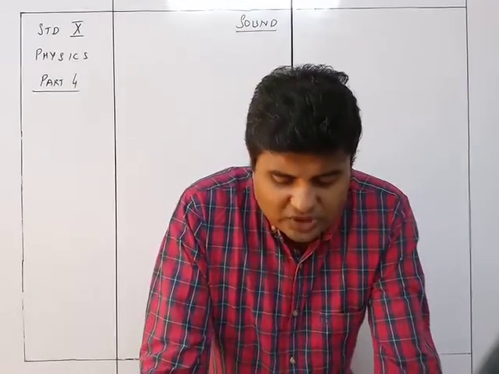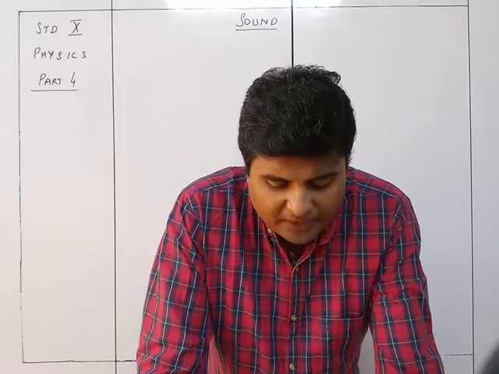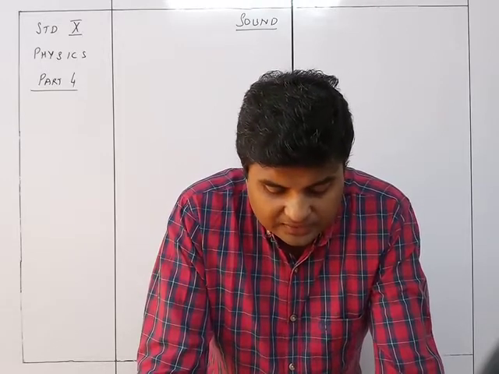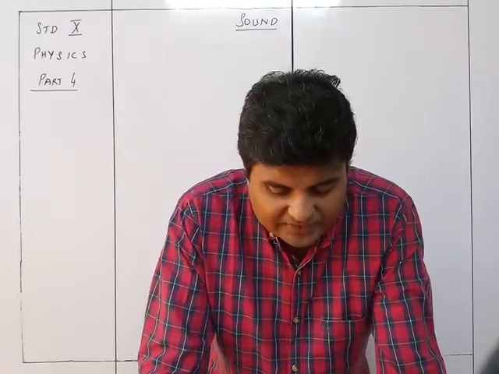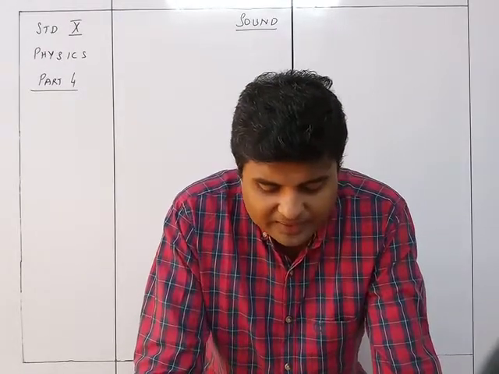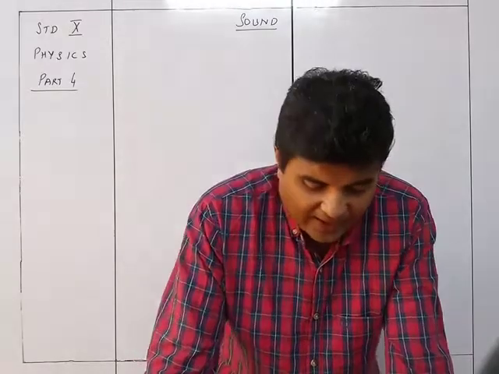The example of natural or free vibration: if the bob of a simple pendulum is displaced slightly from its mean position, it starts vibrating with its natural frequency, which is determined by the length L of the pendulum and the acceleration due to gravity g at the place.